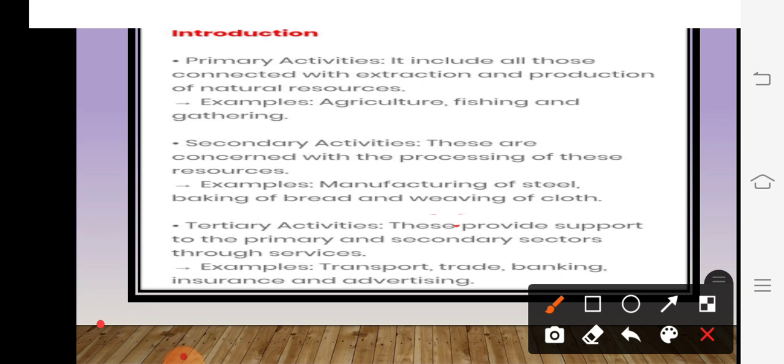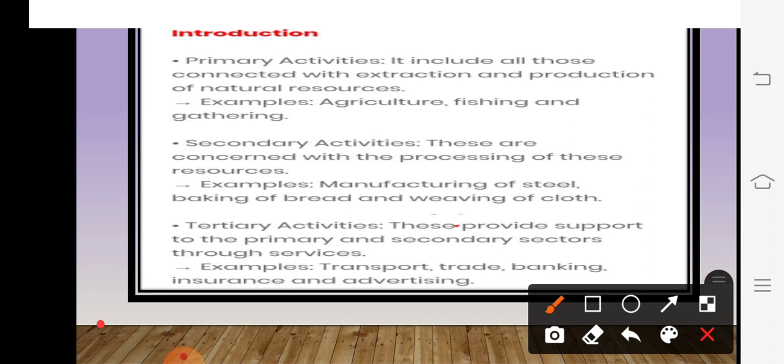Children, in primary activity we saw that we are going to extract natural resources. Along with this, in the secondary activities we saw that manufacturing is there. And what is tertiary activity? It is going to provide a good service through advertisement, through transport, trade, banking, and insurance. So these provide support to the primary and secondary activities through services.